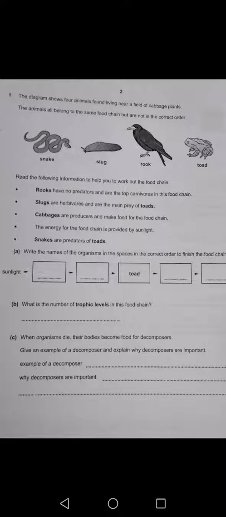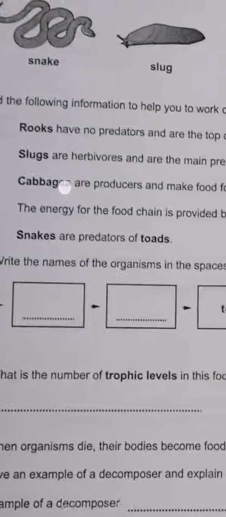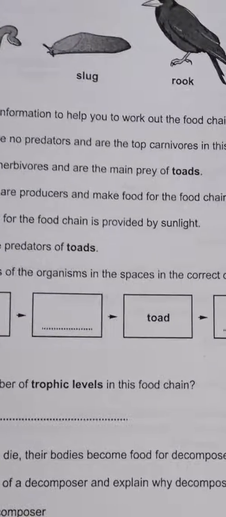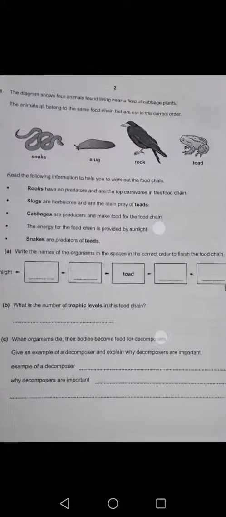B. What is the number of trophic levels in this food chain? Let's try to count. 1, 2, 3, 4, 5. So here we have 5 trophic levels.